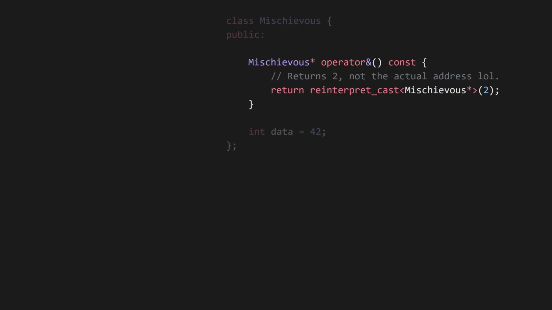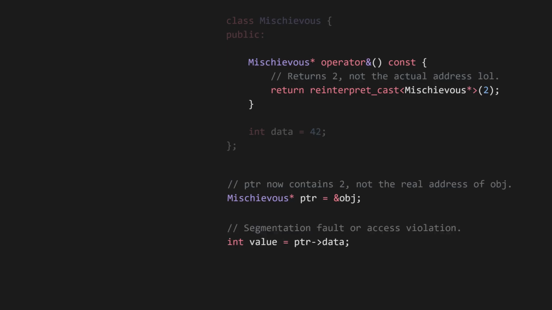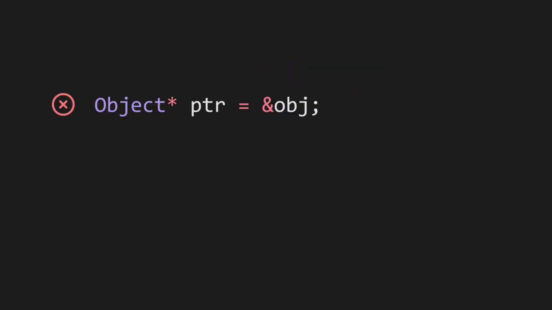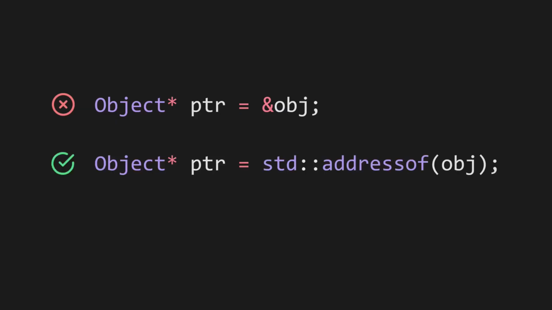Another weird thing you can do is overload the ampersand symbol operator, which is meant to give you the address of the object. You can overload it and just return a random number. Now anybody who uses the ampersand symbol thinks that they're getting the memory address of the object, but they're just getting the number 2 every time. And if they try to dereference it, they'll probably get a segmentation fault or something. So if you want the real address of an object without any tricks, you shouldn't use the ampersand operator. Instead, use the function standard address of.